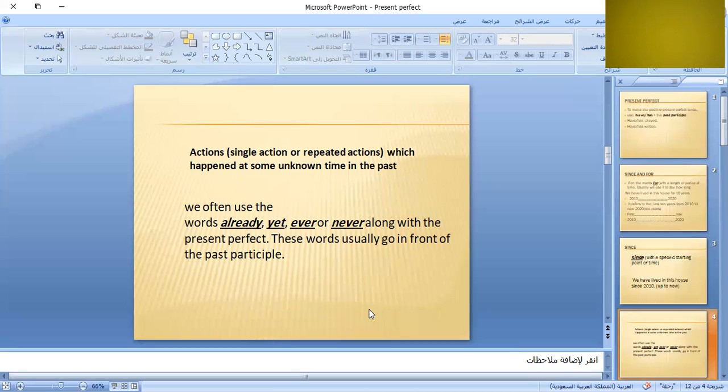So for this use of the present perfect, I use time expressions like already, yet, ever, or never, along with the present perfect, which, as we taught, is the verb to have plus the past participle, the third form of the verb. Now, write, wrote, written, I have written, she has written, and so on.